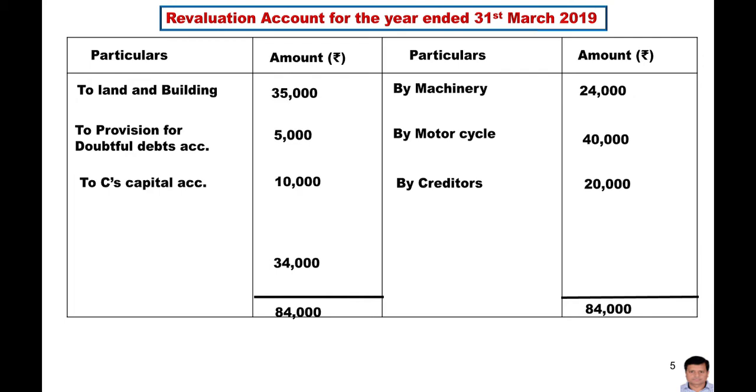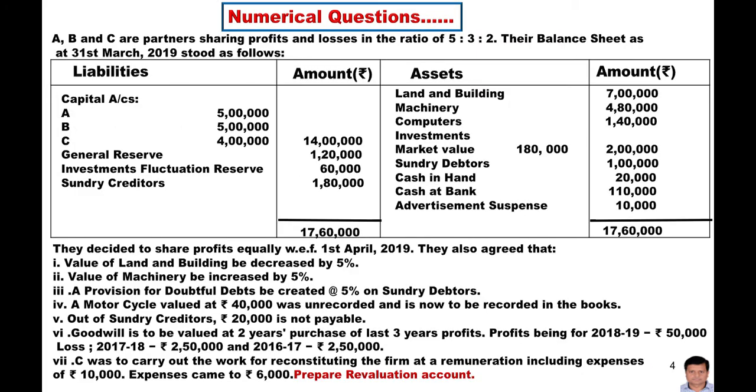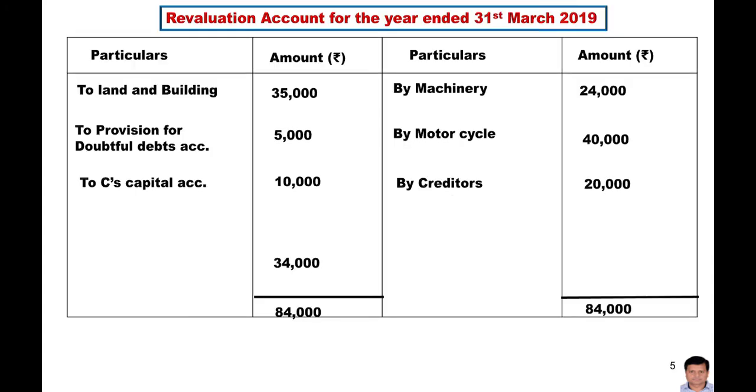And what is the old profit sharing ratio? If we see the question again, on the top of the question you can see the old profit sharing ratio was 5:3:2, means this amount will be distributed in the ratio of 5:3:2, and the answer will be: A will get 17,000, B 10,200 and C 6,800.